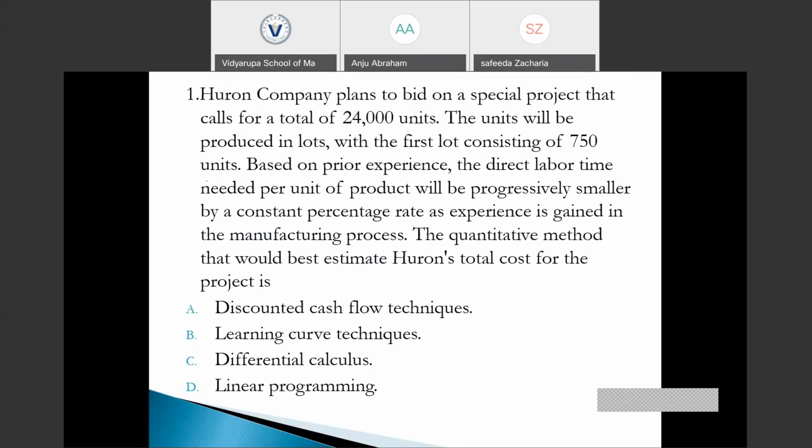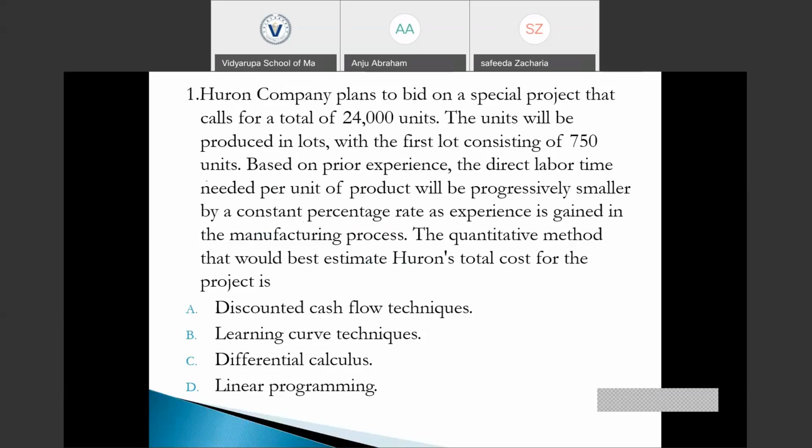As a person gains experience in a given task, his efficiency will be increasing. As a result, the time or cost required to produce that product would be decreasing. This is what is said in the second line, where the direct labor time needed per unit of the product will be decreasing by a constant percentage as experience is gained in the manufacturing process. So the quantitative method or forecasting technique that would best suit this type of analysis is the learning curve technique.